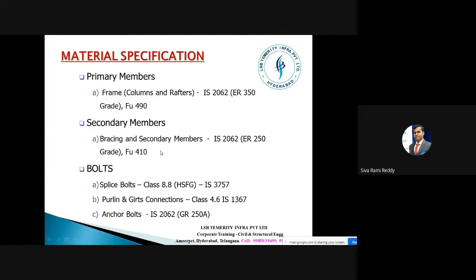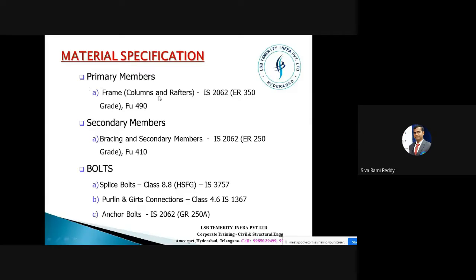For secondary members, bracing and secondary members like purlins and side runners, for those also you can take the code book IS 2062, but the material specification grade is only E250, which means lesser strength, and the ultimate strength is 410.